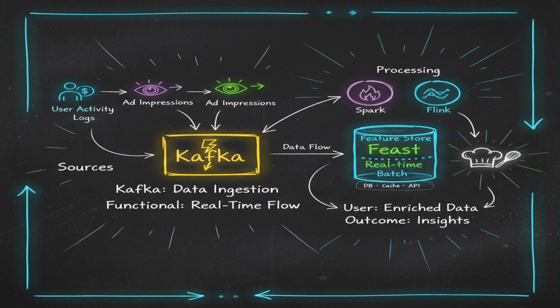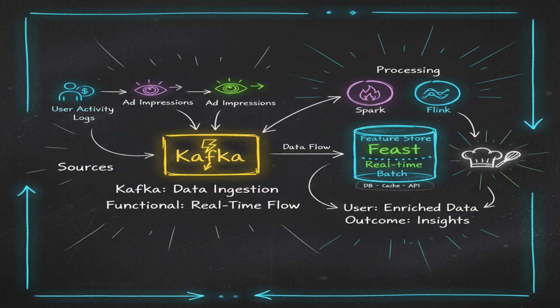Where does the data come from? Primarily user activity logs, such as ad impressions and conversions. These are ingested into Kafka for real-time processing. We use a feature store like Feast to manage both batch and real-time features. The feature store is like a restaurant prep kitchen, ingredients pre-chopped and ready so the chef, the model, can work fast.